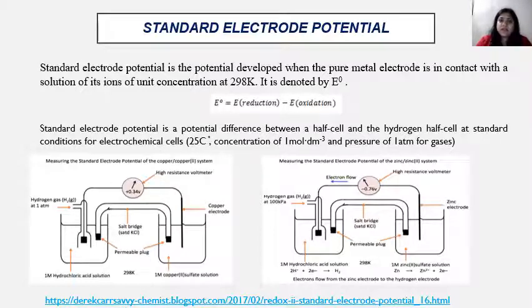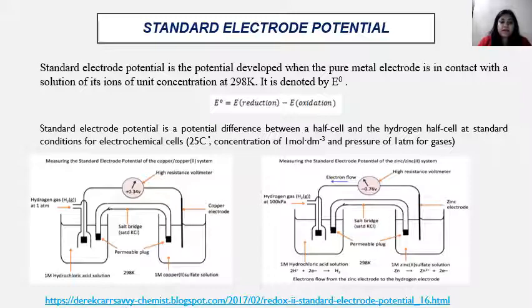In the previous example, the copper rod in a copper sulfate solution is the first half cell and zinc in zinc sulfate solution is the second half cell. Clear? So when we calculate the electrode potential in some standard conditions, the calculated electrode potential is known as standard electrode potential.